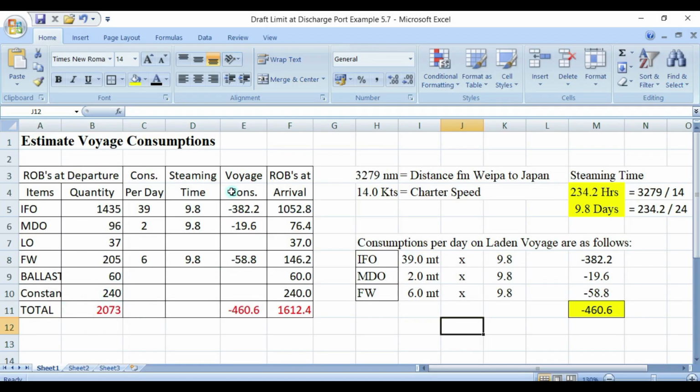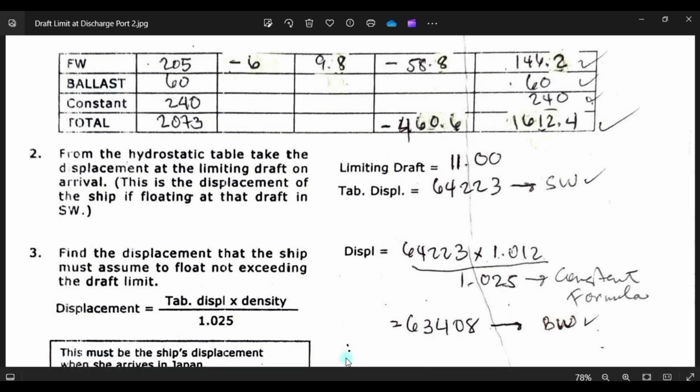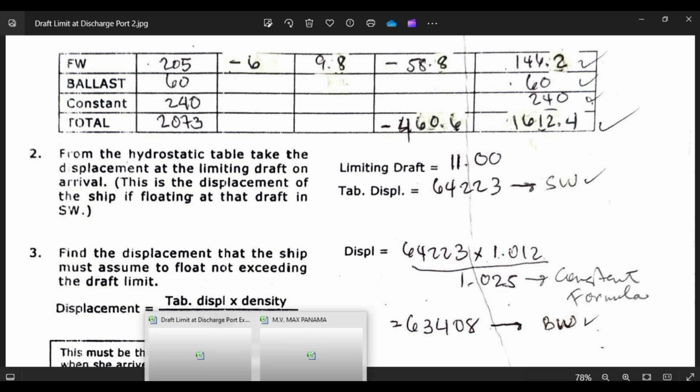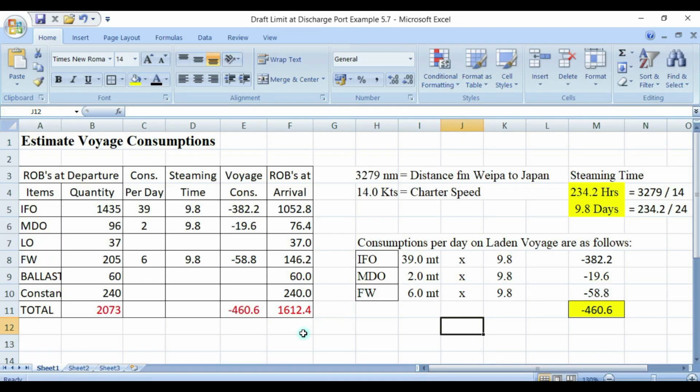The total consumption for the entire voyage is 460.6, and the ROB on arrival in Japan is 1612.4. Okay, so I'll explain, guys.